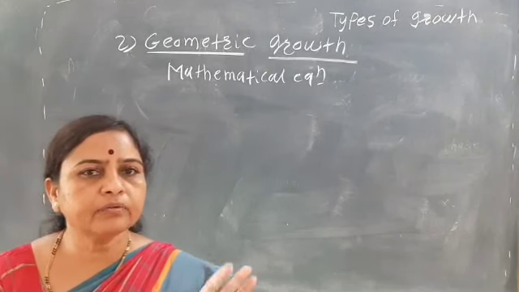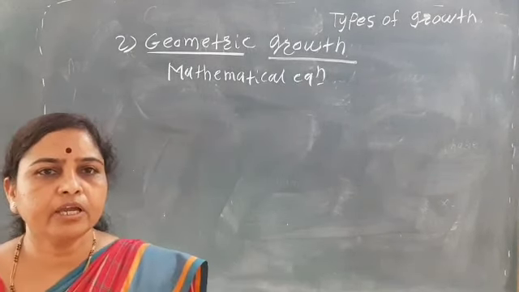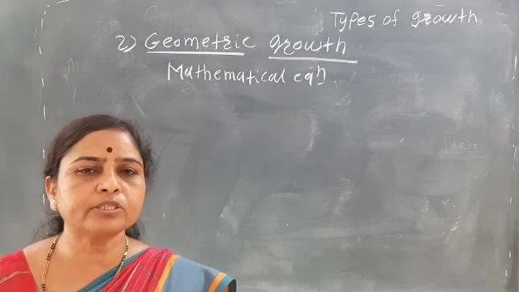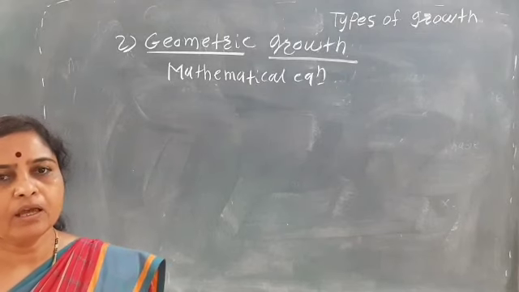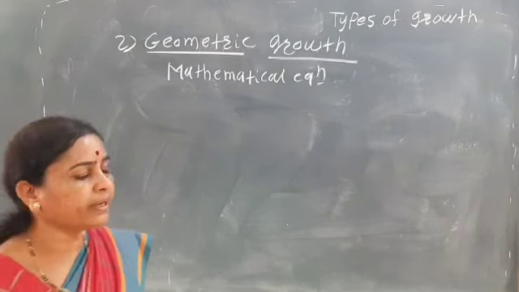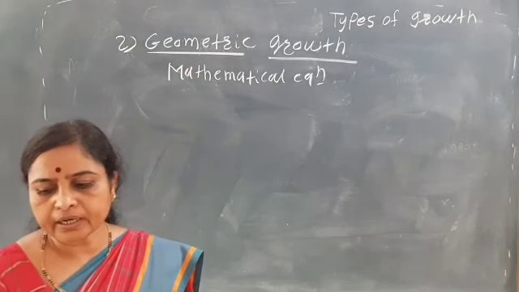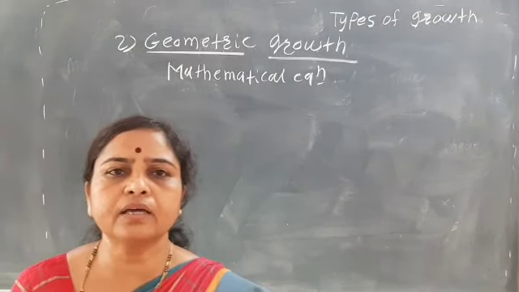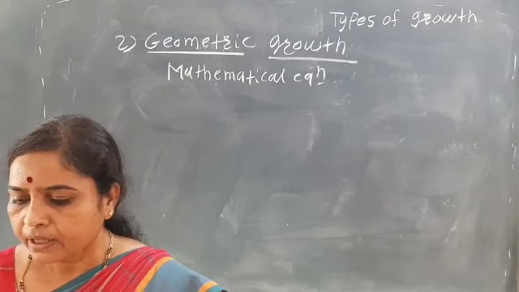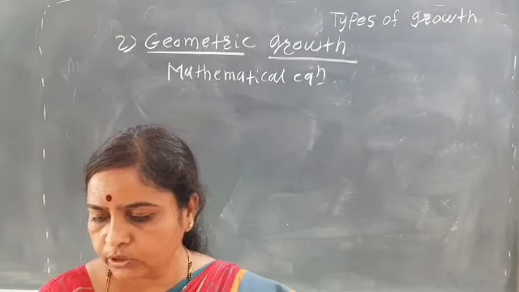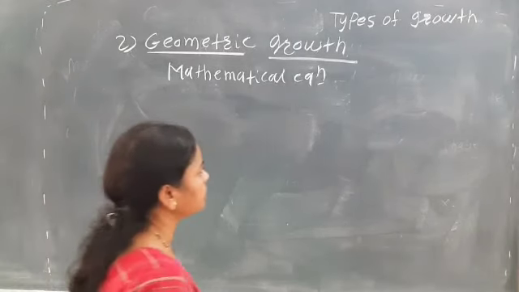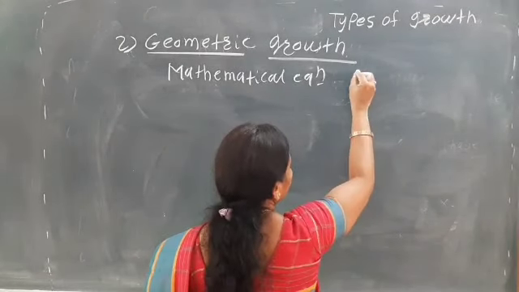Okay, so here when the meristematic cell divides, after the mitotic division both cells remain meristematic. So here there is an increase in the number of cells. Okay. So this geometric growth can be explained by the sigmoid growth curve.